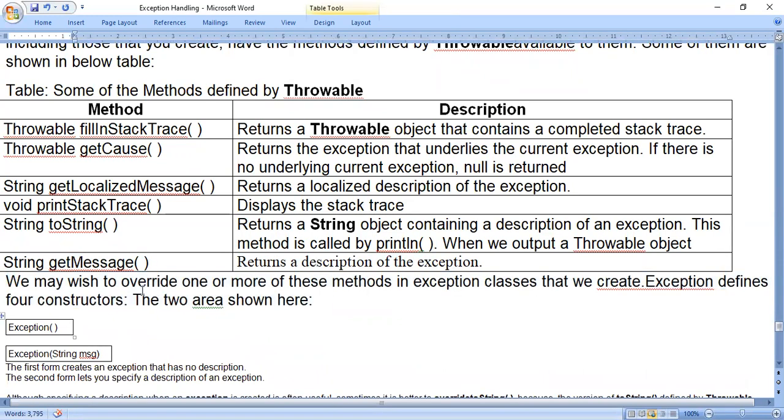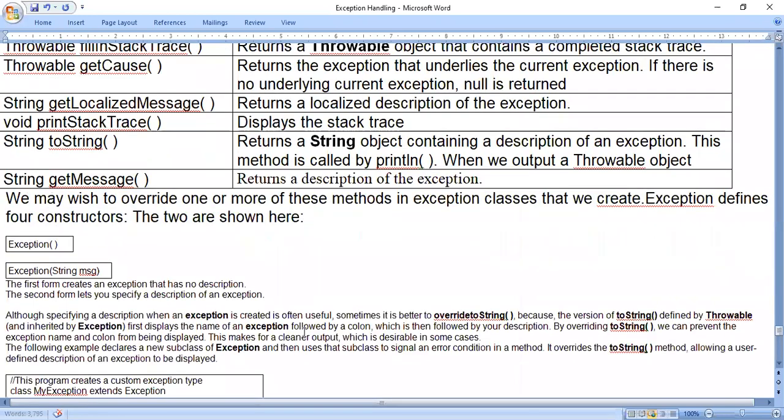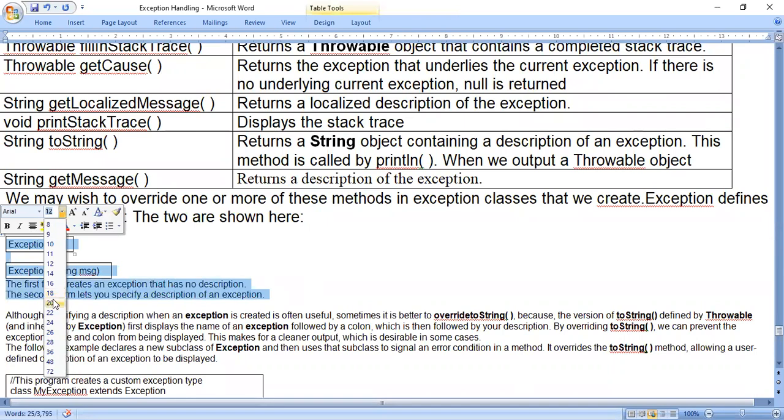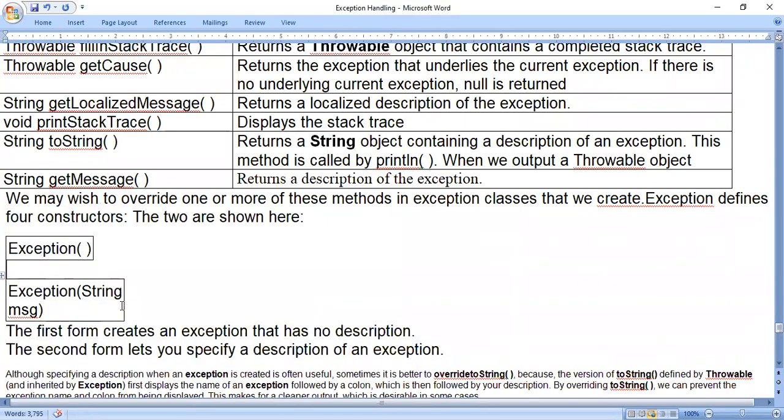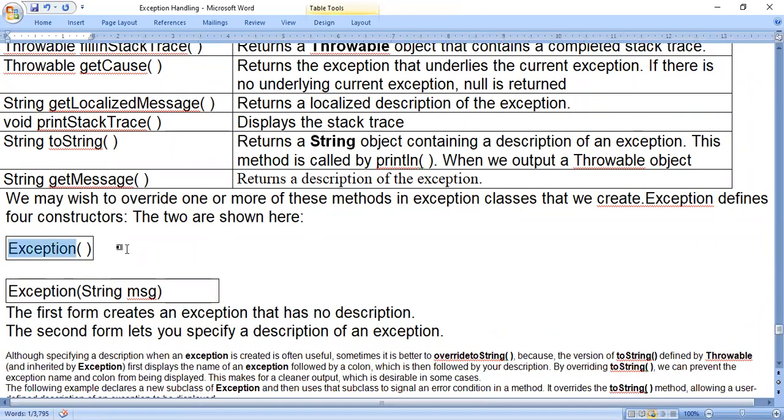Here, we may wish to override one or more of these methods in the exception classes that we create. Exception defines 4 constructors; two are shown here. If I want to create my own exception subclass, I have to make use of this Exception constructor. Exception is a class name which is already present in the Java class library, and for that we have the constructors.